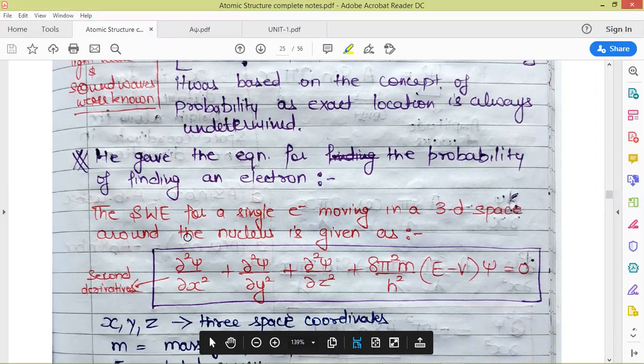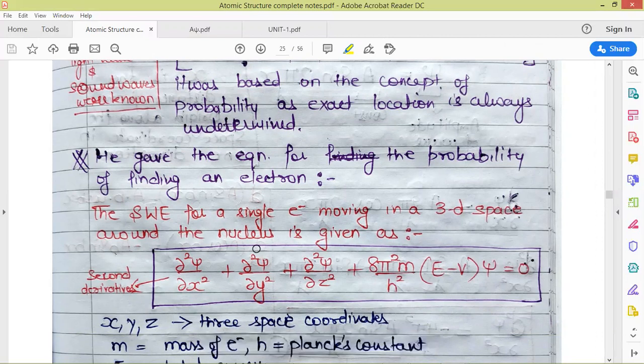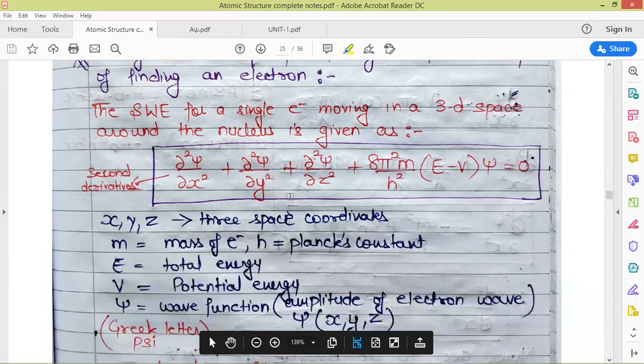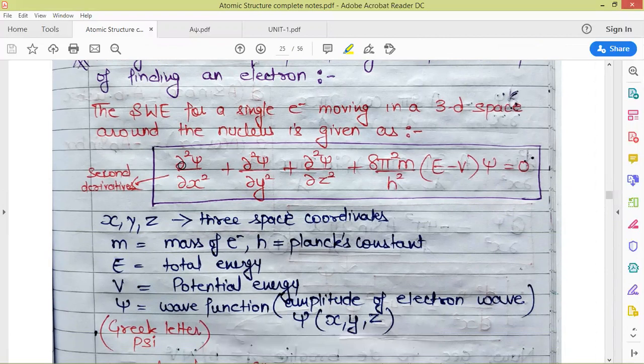So the Schrödinger wave equation for a single electron moving in three-dimensional space around the nucleus is written as this. Here you will see many symbols. This mirror image of 6 is called curly. It means here we have taken the second derivative of psi. This is a Greek letter psi.